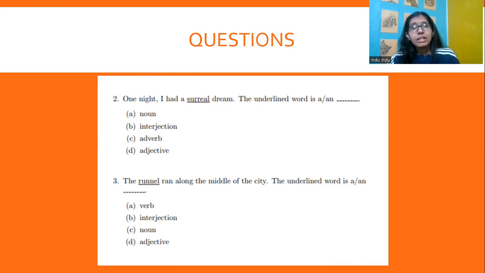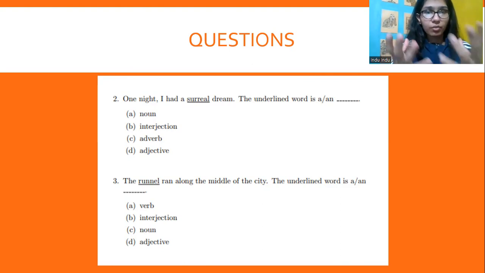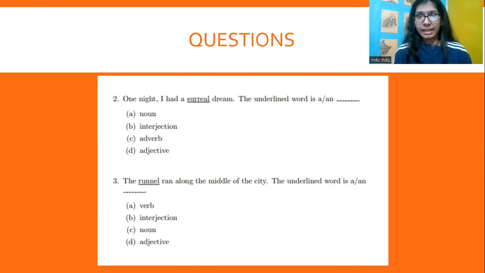Does it add to the meaning of dream? Yes, it does. So I had a surreal dream, which means it is an adjective, right? Yeah, it is an adjective, most definitely. It adds to the meaning of the noun dream, right?